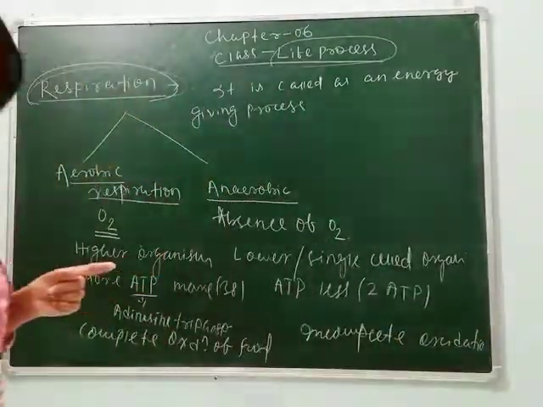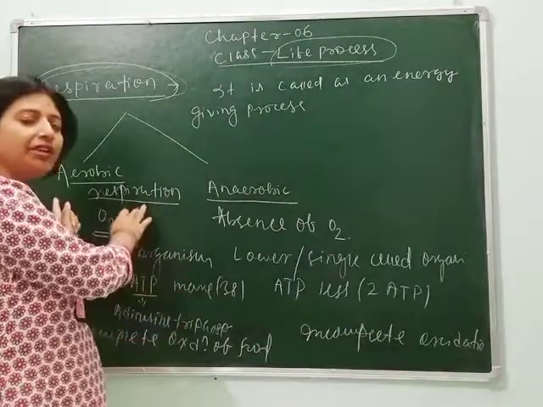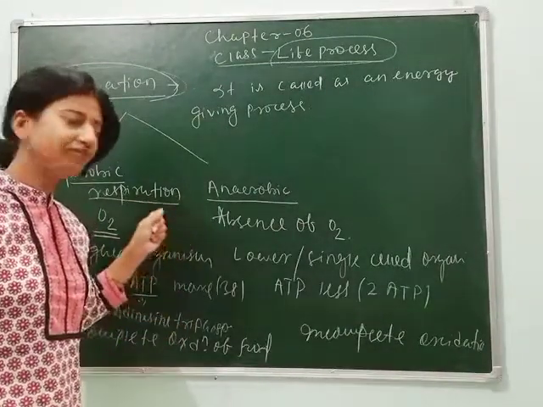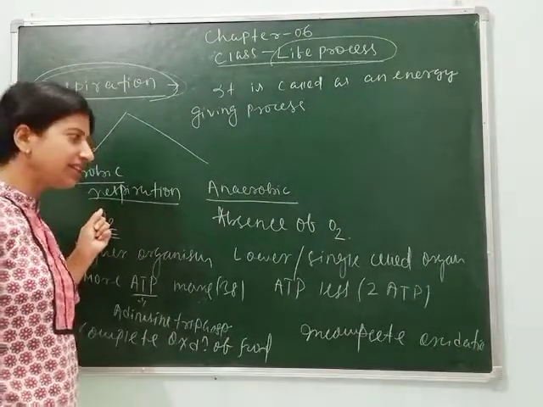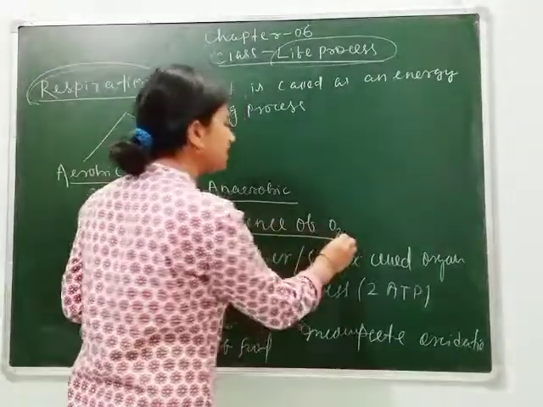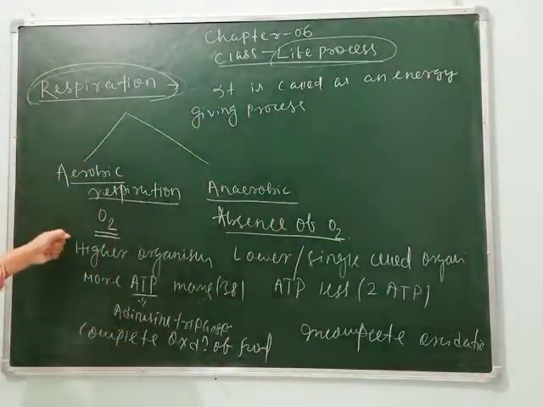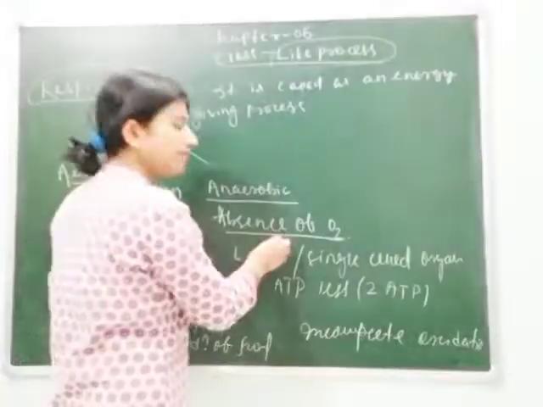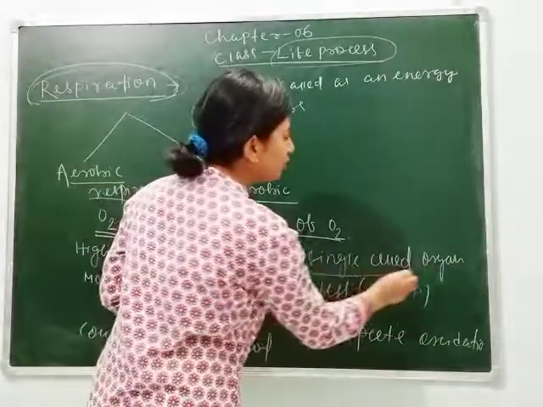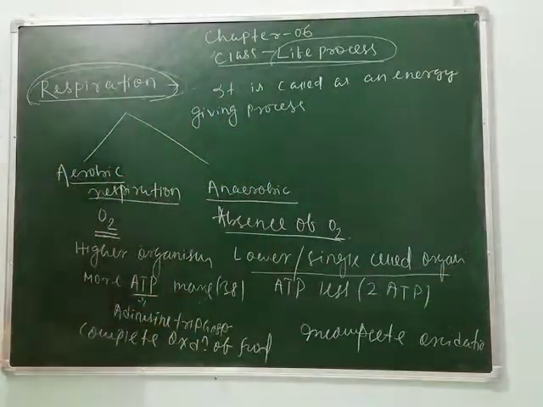So if the question comes in 3 marks, differentiate between aerobic and anaerobic respiration, we can say aerobic respiration takes place in the presence of oxygen, anaerobic respiration takes place in the absence of oxygen. Aerobic respiration takes place in higher organisms, and anaerobic respiration takes place in lower organisms or single celled organisms.